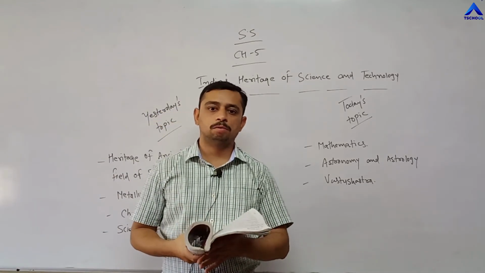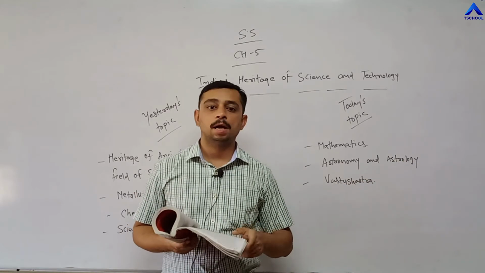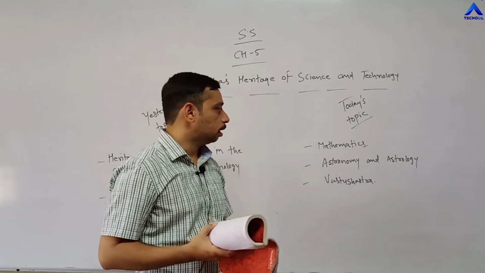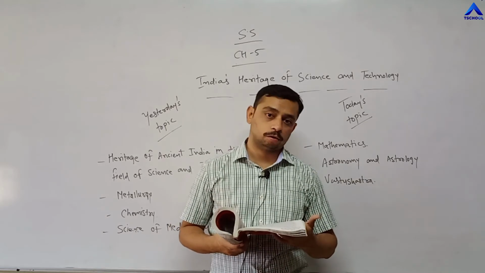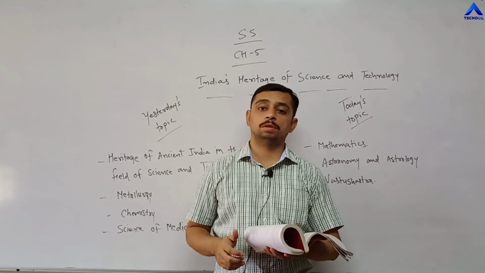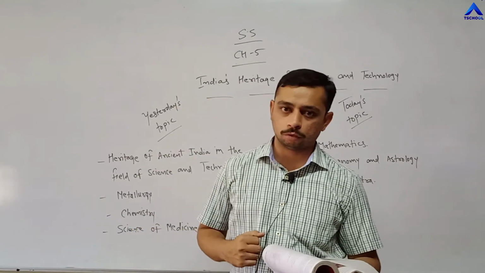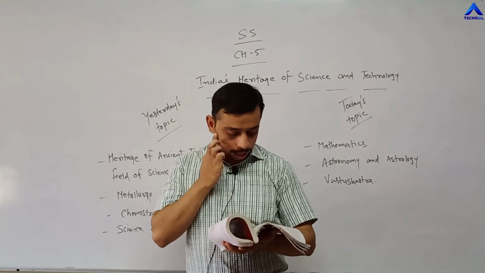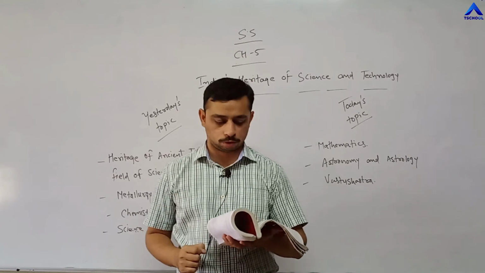So that is all about astronomy and astrology, right? I hope both the concepts are clear. First is mathematics and second is astronomy and astrology, right? Moving towards the last concept for today, that is Vastu Shastra. What is Vastu Shastra? There is an immense contribution of ancient India in the field of Vastu Shastra.